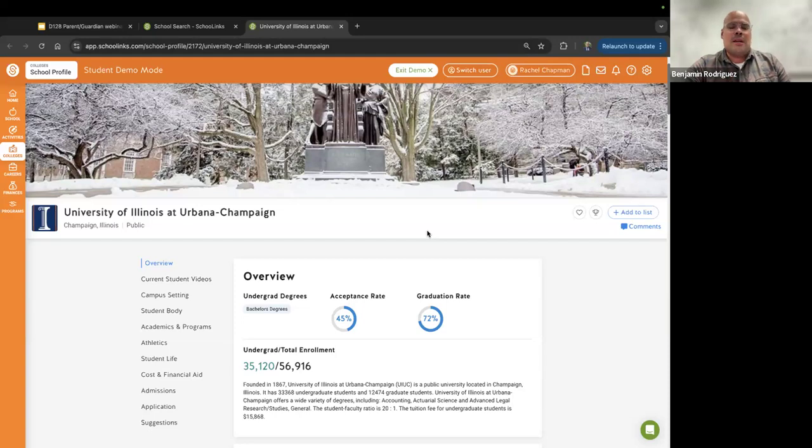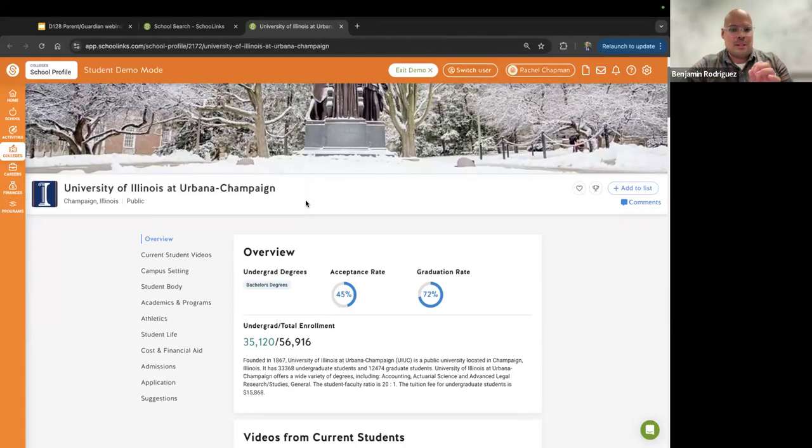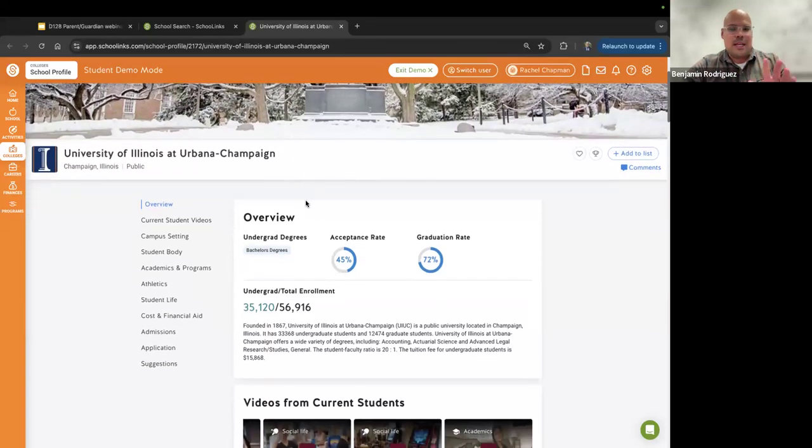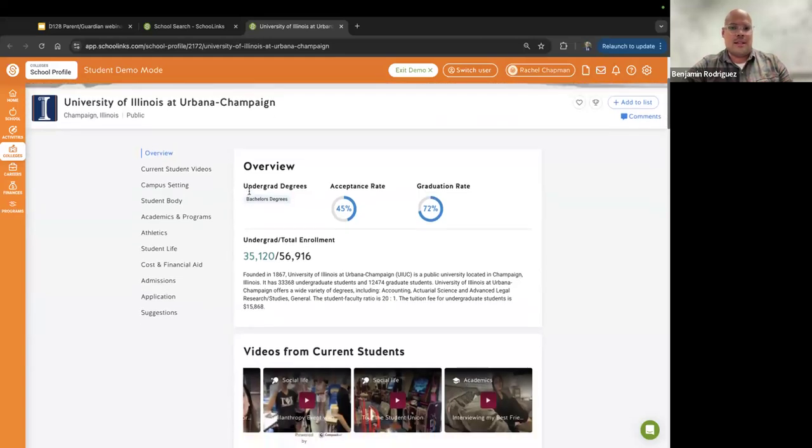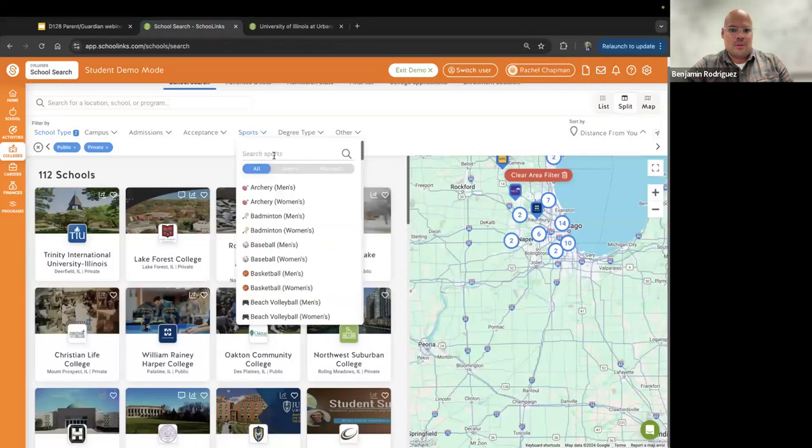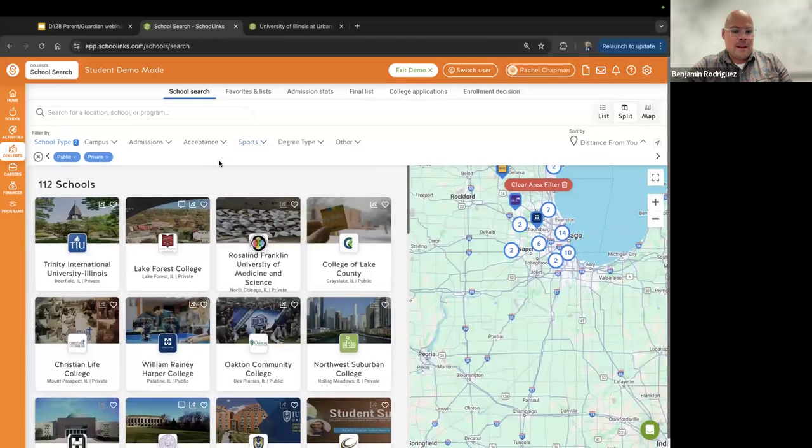The reason why I'm sharing that with you is that we want to make sure that if you see something and you're curious about it, it's always best to go and check that school's website just to verify if you're not sure about something. Oftentimes, a university may update something, and they didn't necessarily update their information in other places. So it's always good to check out that school website if you're really curious about digging into something. But if you're surveying and searching, this is a great way to get a glance at a particular school. So that's the search options there.